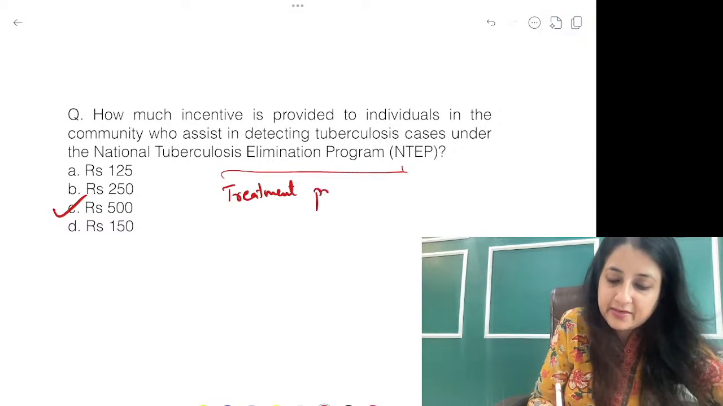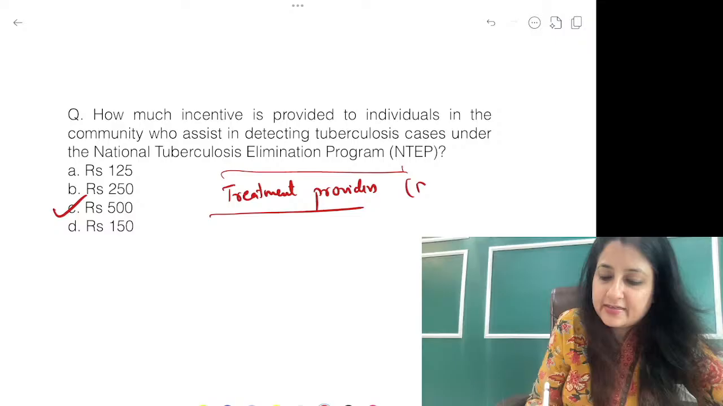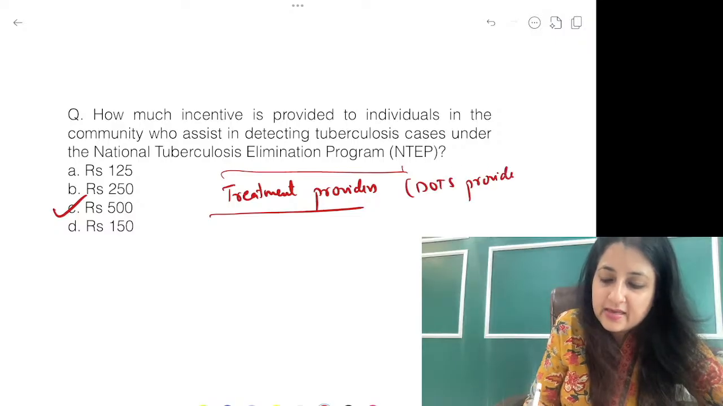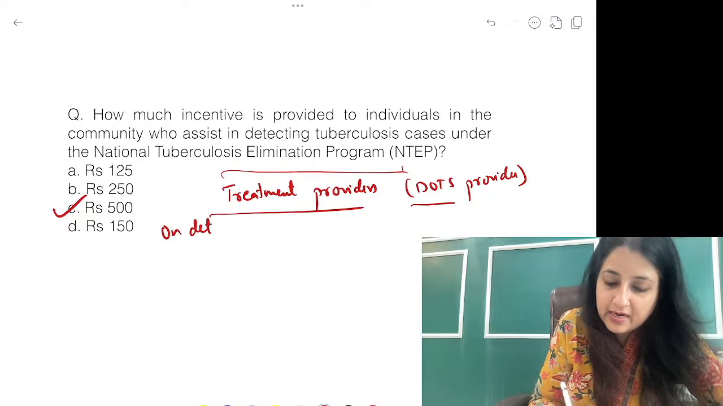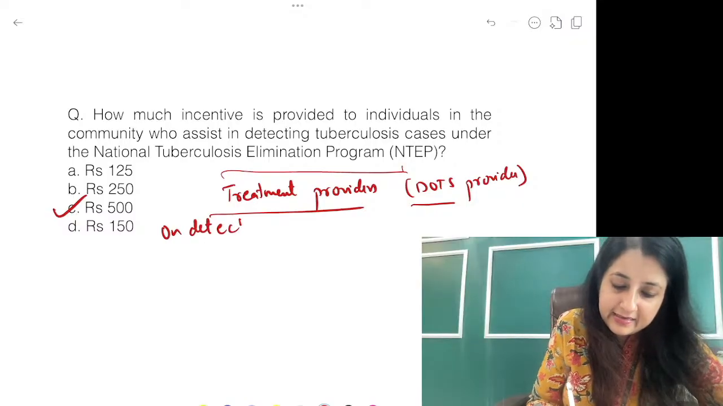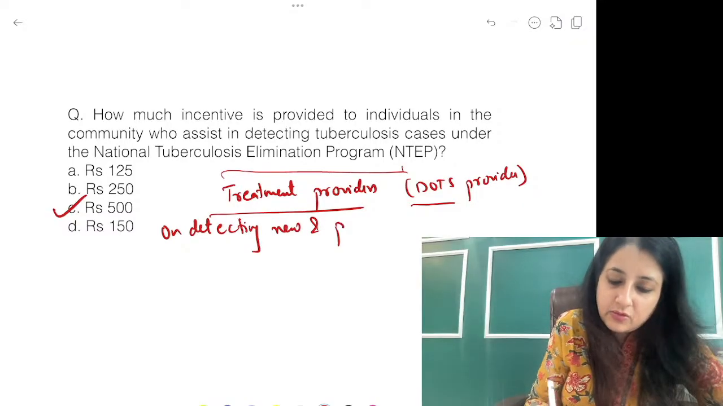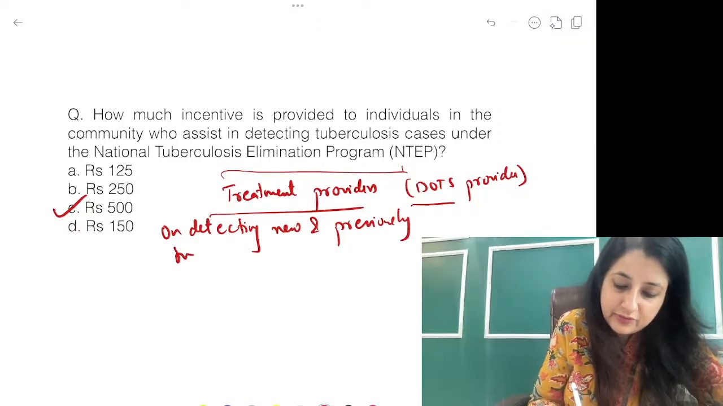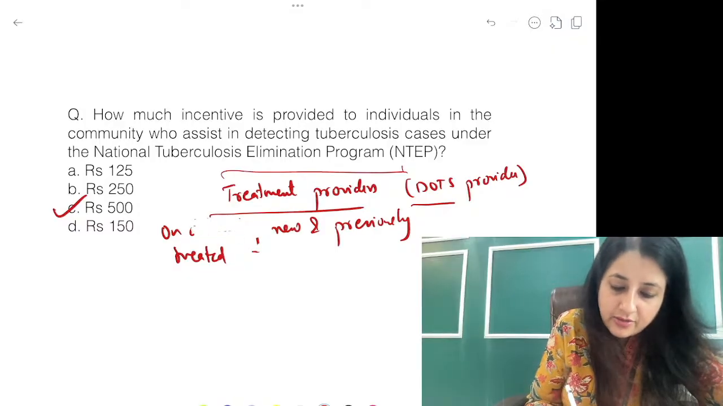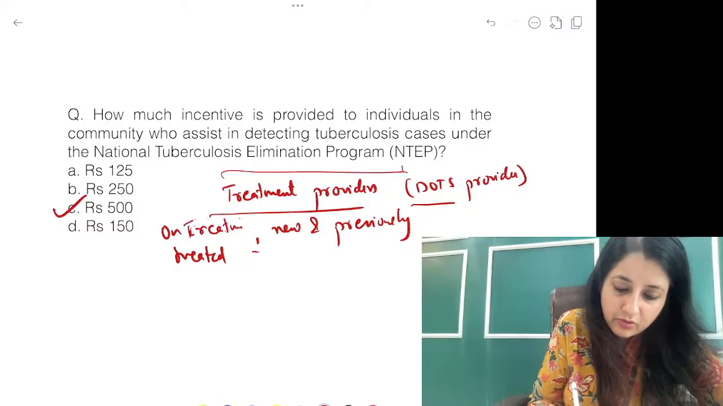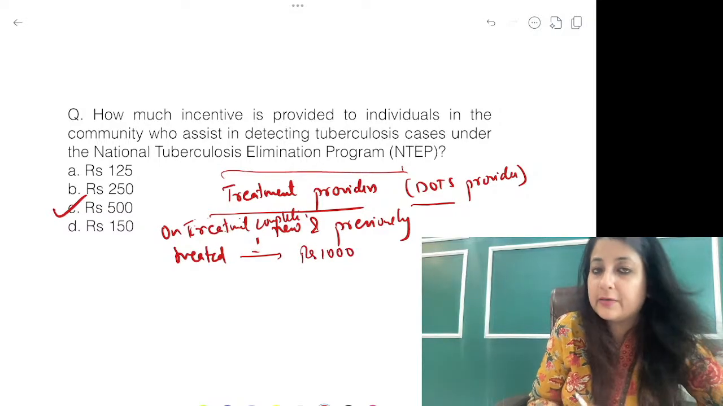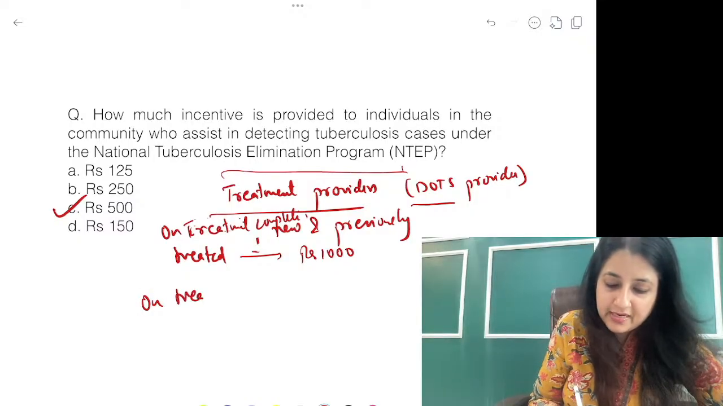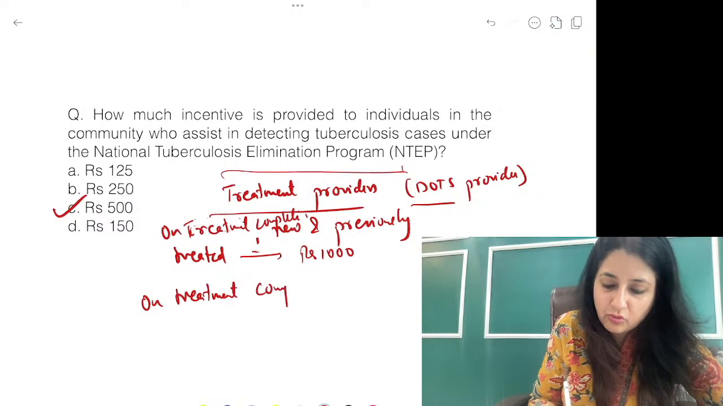All right, treatment providers, anyone can act as DOTS providers. Treatment providers means DOTS providers. So DOTS providers on treatment completion of new and previously treated TB cases, they will get rupees 1000. On treatment completion of MDR XDR, how much?